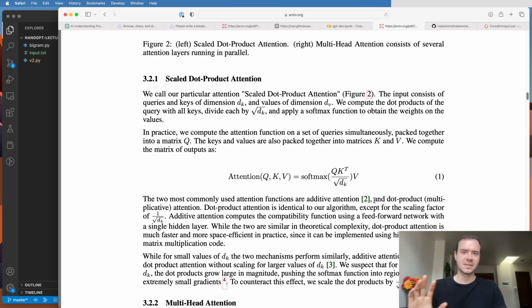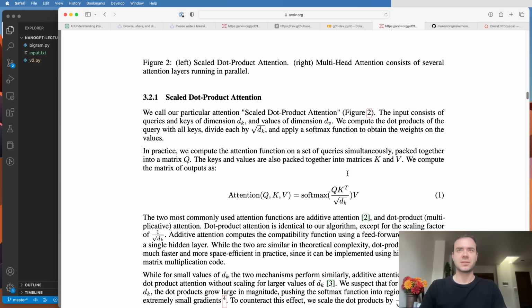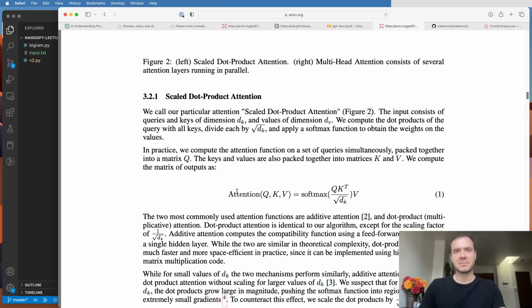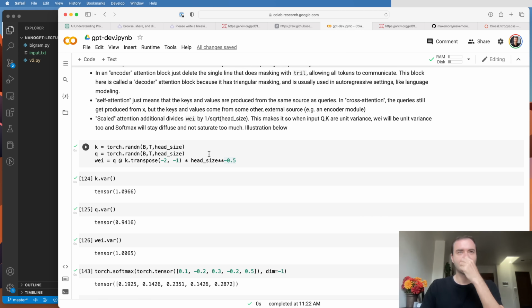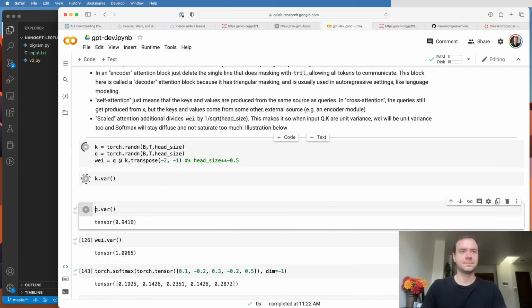Okay, and the last note at this stage is, if we come to the Attention Is All You Need paper here, we've already implemented attention. Given query, key, and value, we've multiplied the query and the key, we've softmaxed it, and then we are aggregating the values. There's one more thing that we're missing here, which is the dividing by 1/square root of the head size. The dk here is the head size. Why are they doing this? Why is this important? They call it scaled attention, and it's an important normalization to basically have.